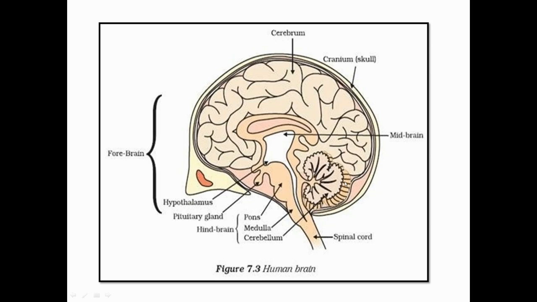Okay, so for the very first time, this diagram is going to be really difficult for you, but as you draw it twice or thrice, you will become quite familiar with each and every component of the brain. And please don't distort the shape of the brain. This is more like spherical, so you have to draw it in a spherical manner, not in a rectilinear manner. Okay.